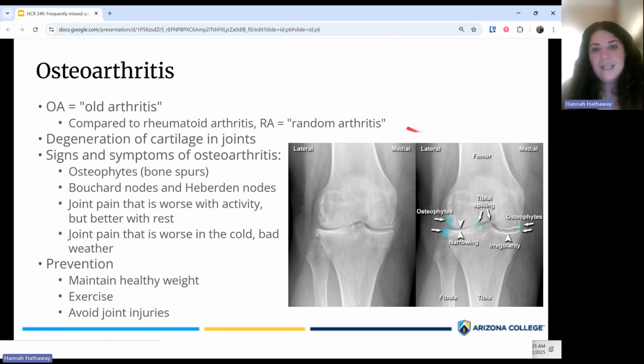That is different than rheumatoid arthritis. In rheumatoid arthritis, generally, someone will feel a little bit better if they start moving and get things going. It'll increase the lubrication in their joints and make them actually feel a little bit better. But someone who has osteoarthritis, the more that they move, the more those joints are going to hurt. In osteoarthritis, your joint pain actually gets worse with activity, and also with bad weather.